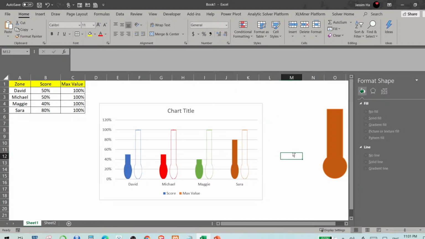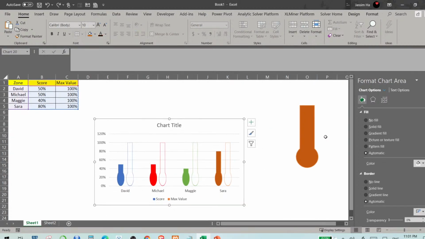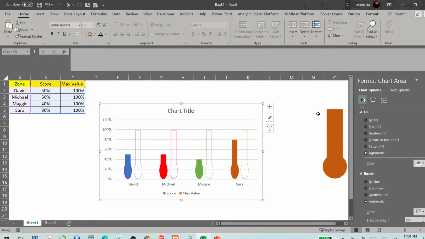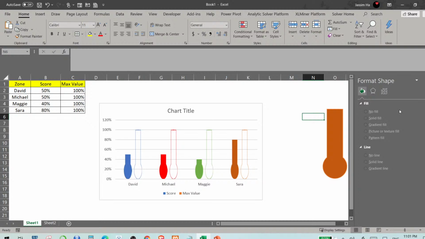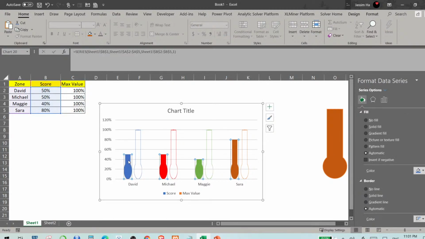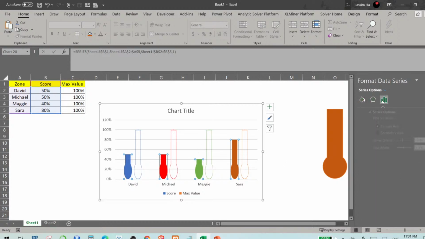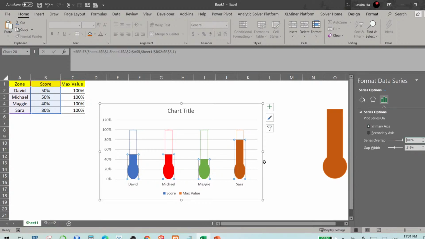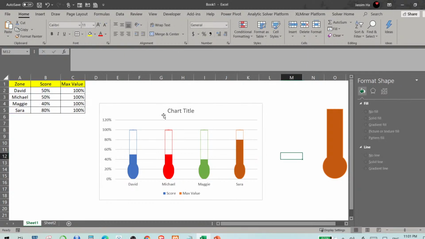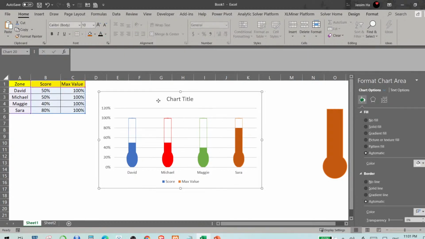I think my Control Z did not work. Okay, I'm going to merge them again, so it's good for you guys who joined me just now to learn it. So what I did was select this together, and I go to series overlap, and here I put percentage as 100. So when I did that, it all came in together as you guys can see it now.